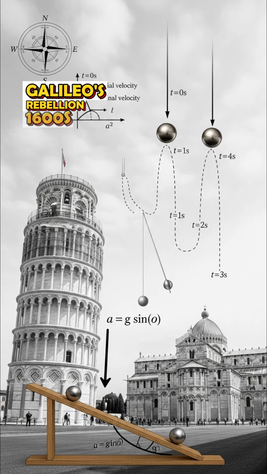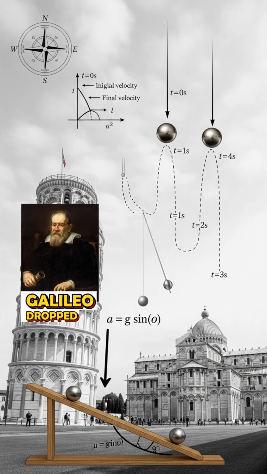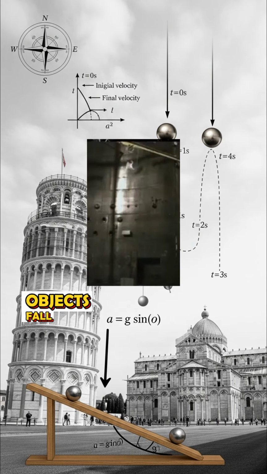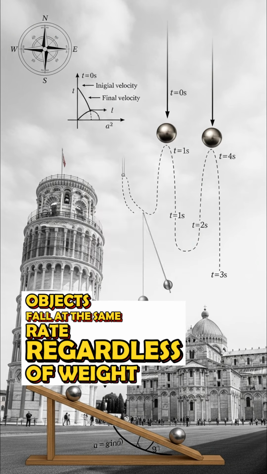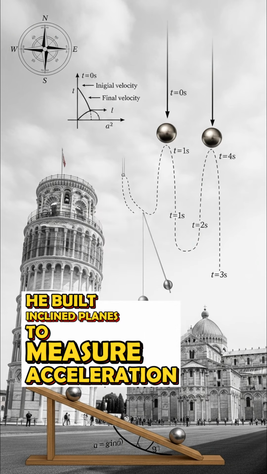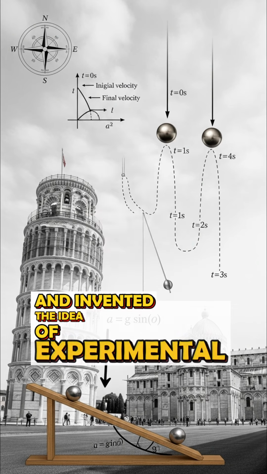Galileo's rebellion, 1600s Italy. Galileo dropped spheres from the Leaning Tower of Pisa and proved Aristotle wrong. Objects fall at the same rate regardless of weight. He built inclined planes to measure acceleration and invented the idea of experimental physics.